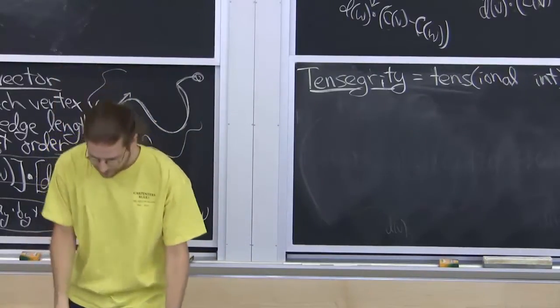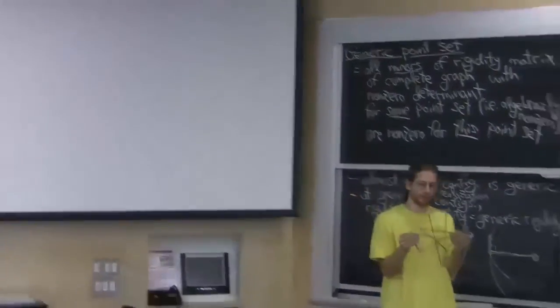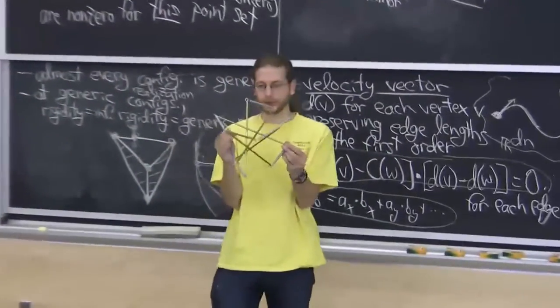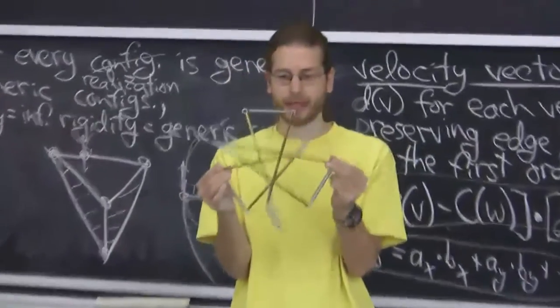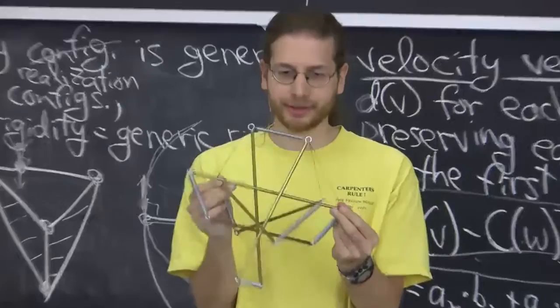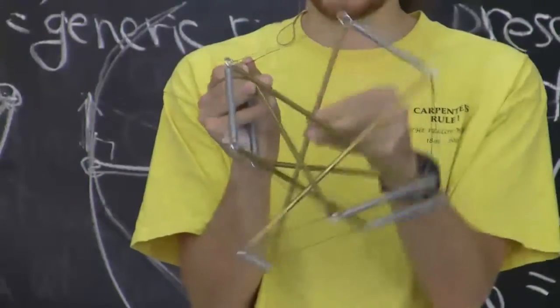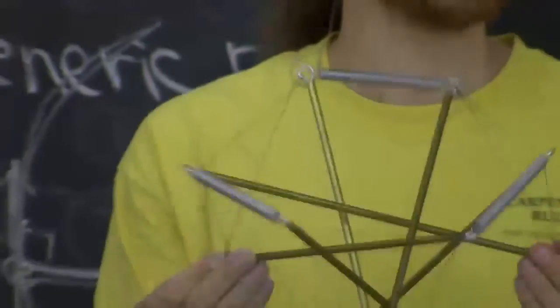And they are things like this. Here's a tensegrity built and given to me by Bob Connelly. It has three kinds of edges physically: there are these springs, there are these struts, and there are these wire cables. And it's rigid.